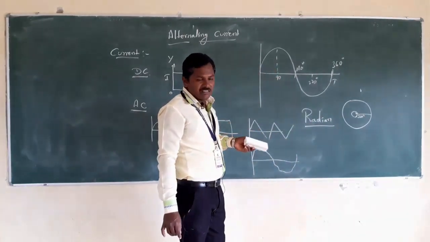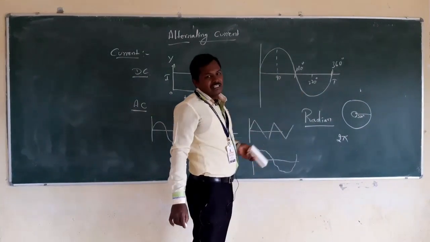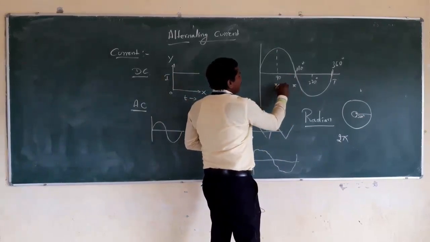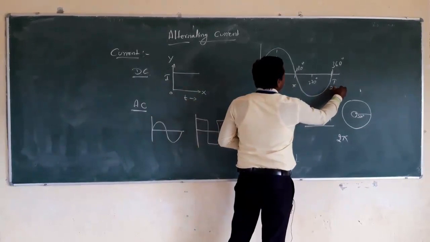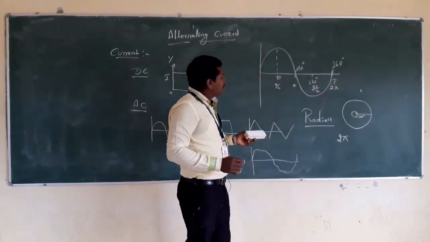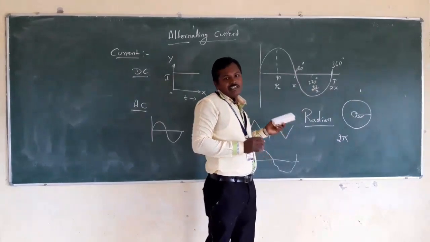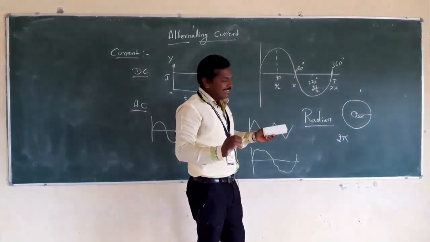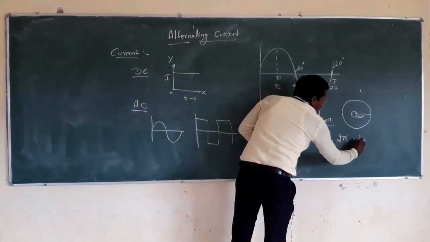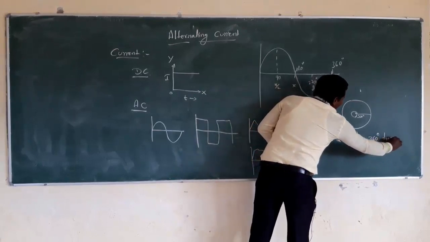Based on this, they explain 2 pi. In the sense, to complete one cycle in terms of radian, it becomes pi here, and here it is pi by 2, and here it is 2 pi, sorry, 3 pi divided by 2, right? So to complete one cycle in terms of radian, it is 2 pi radian. In terms of degrees, it is 360 degrees. Here 2 pi radian is equal to 360 degrees.